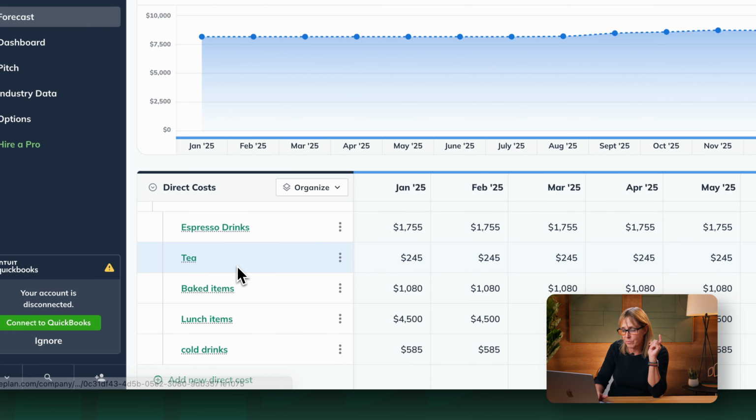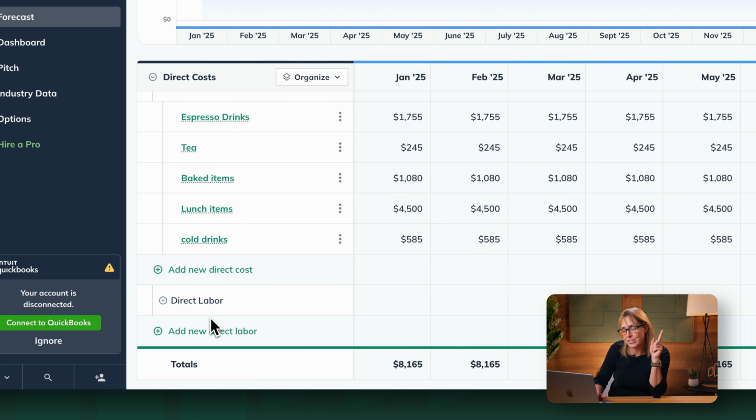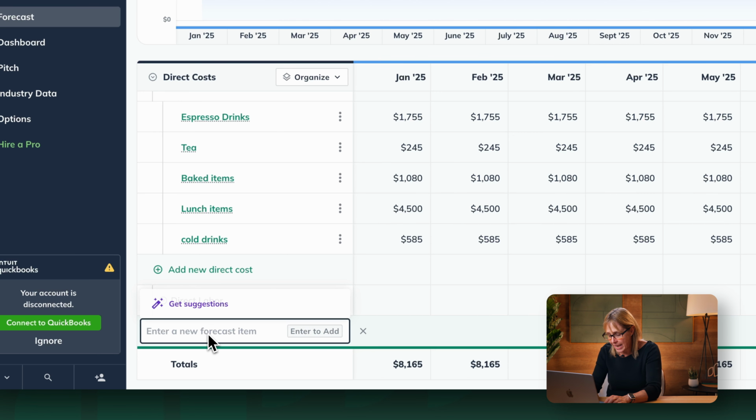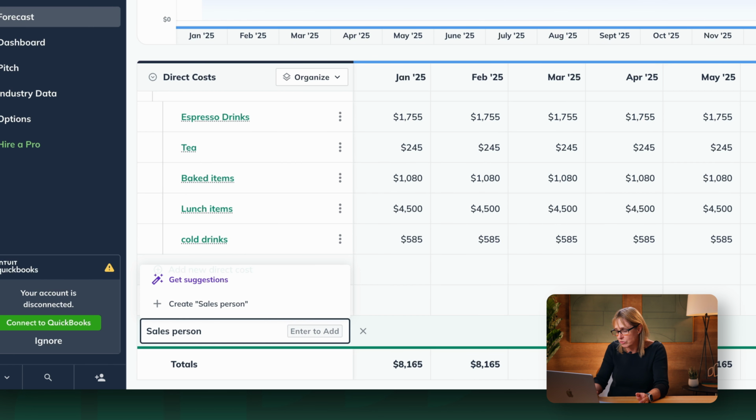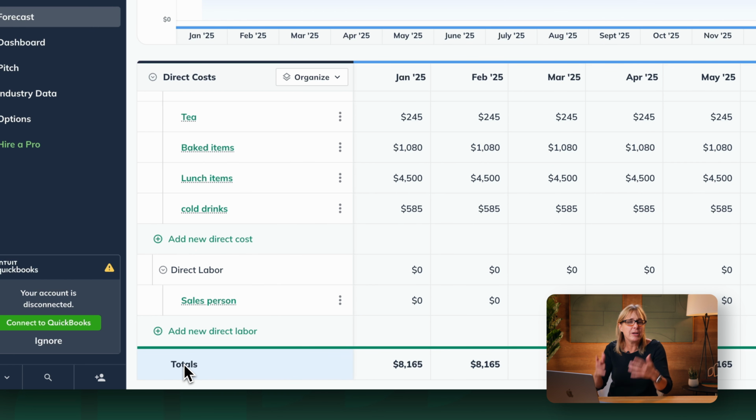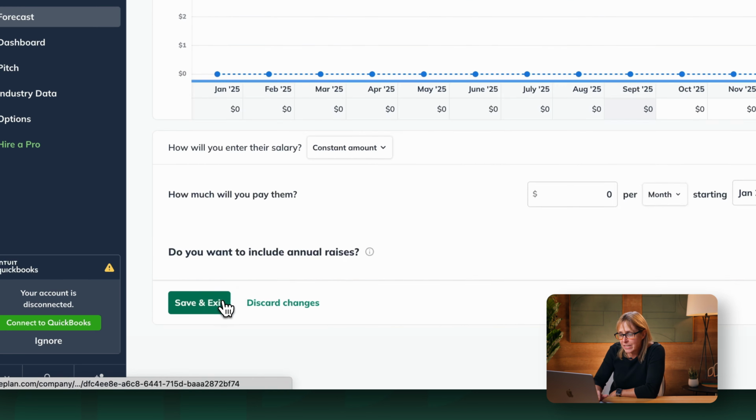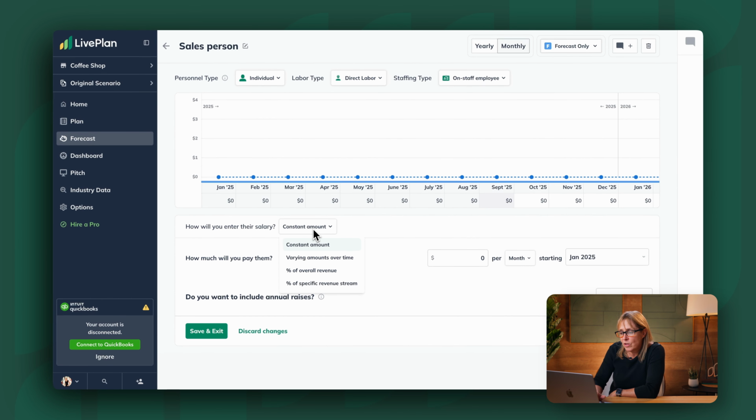Now, the last one I want to show you is that we can add direct labor, and in LivePlan, again, really easy. You can see we have this category, and I'm going to add a salesperson. Not that I would necessarily have one for a coffee shop, but maybe I'm doing corporate sales. The salesperson is going to really allocate their commission as the actual direct labor, right?